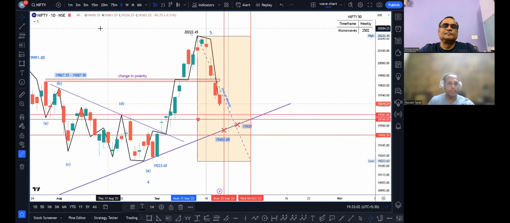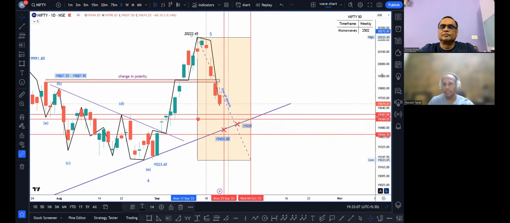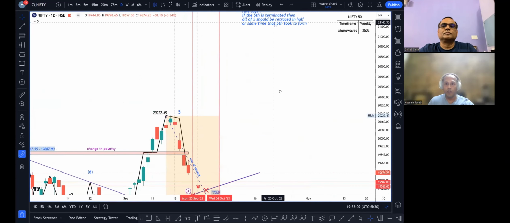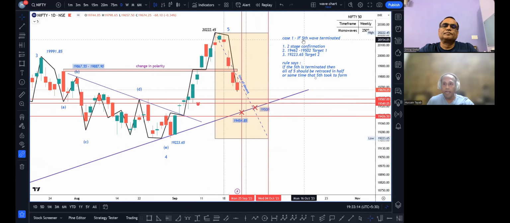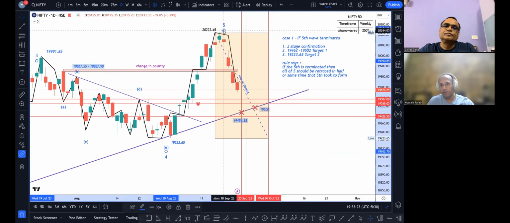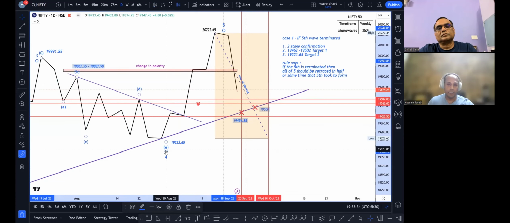Okay. Since we are on this time frame, which is the day time frame and the weekly Ne0 Wave count, let us see what case comes up. I'm using the word if over here, and I will explain why I'm saying if on a lower time frame chart. So if we terminate wave 5 over here, as per Ne0 Wave, our rule is that if the fifth is terminated, then all of 5, and I'll take off the candle so that you can see easily.